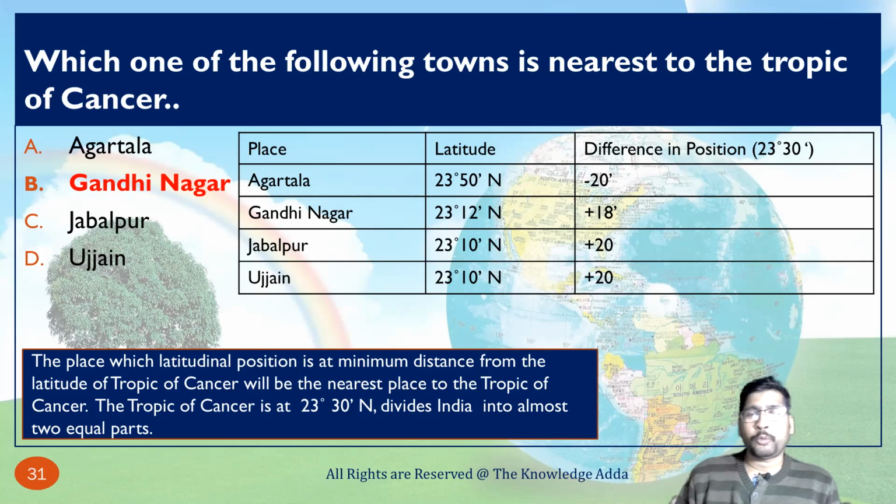So if you want to solve this type of question, firstly you must have an idea about the latitudes of those cities, and then you have to subtract from the Tropic of Cancer's latitude, then you can find the exact position, and the minimum difference means that city is nearest to the Tropic of Cancer.